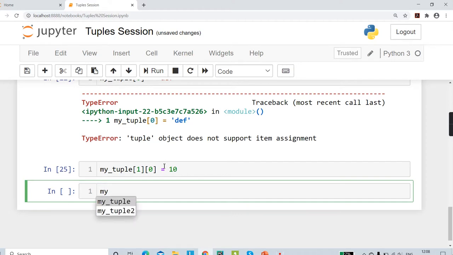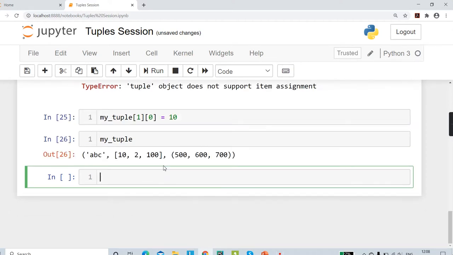And now if you check my tuple and run this, we will see that this number has been changed. So although in tuple you cannot change elements, but if the tuple has a mutable object, like list, for example, list is a mutable object.